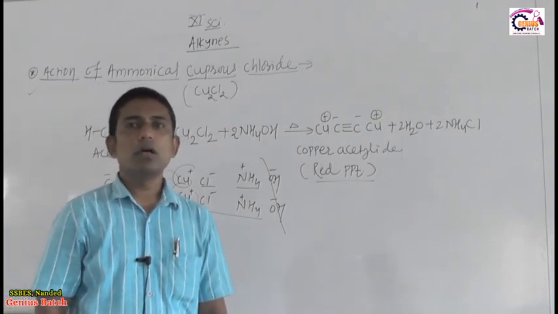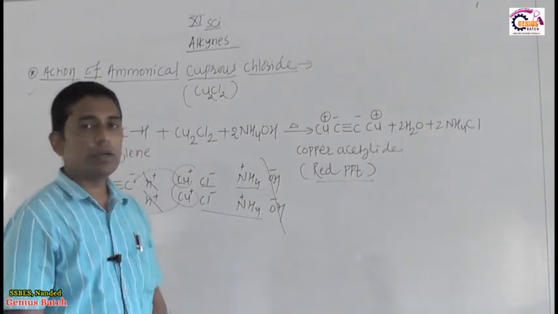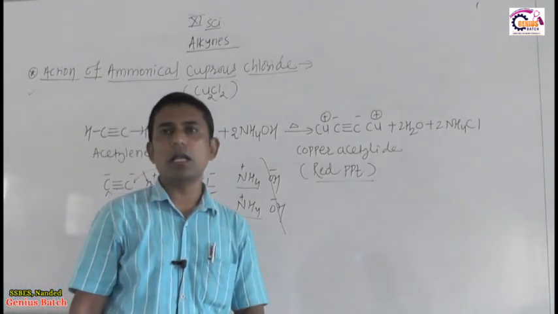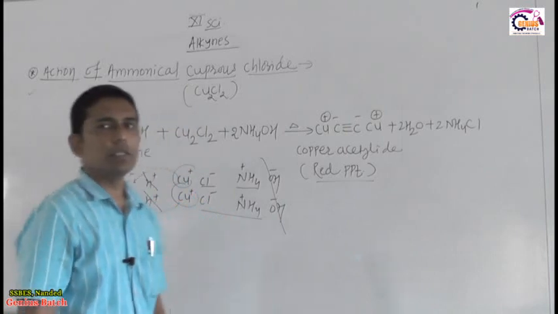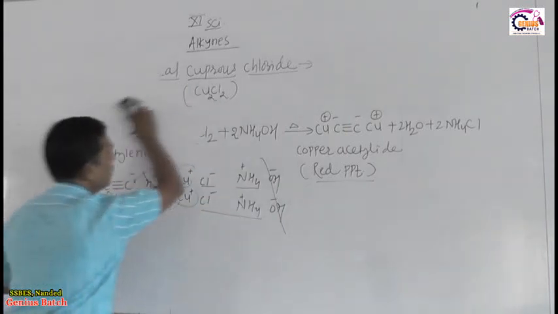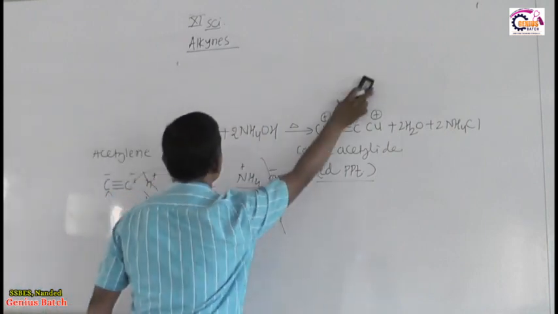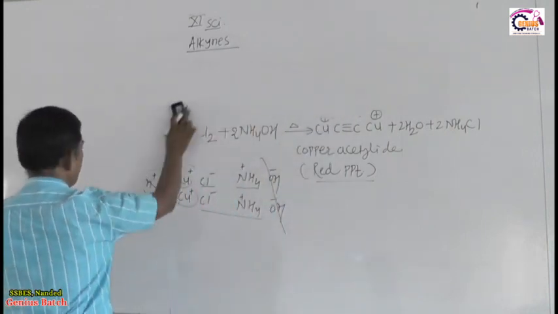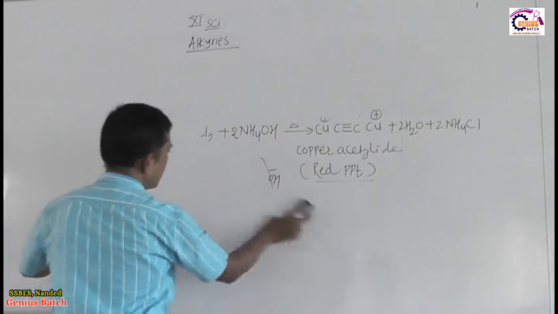So this is about the acidic nature of terminal alkynes and non-terminal alkynes. Also we distinguish them with the help of this reagent. So students, we discussed this one. Then we focus on the remaining chemical properties.